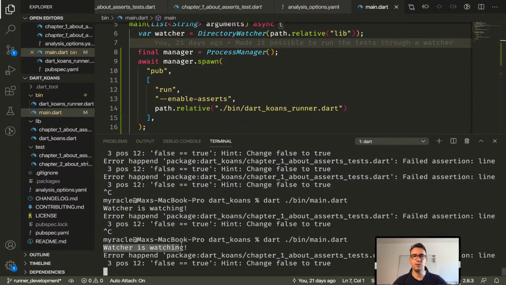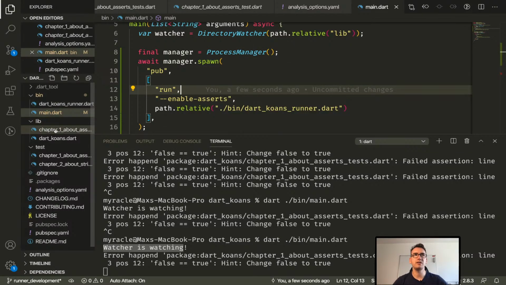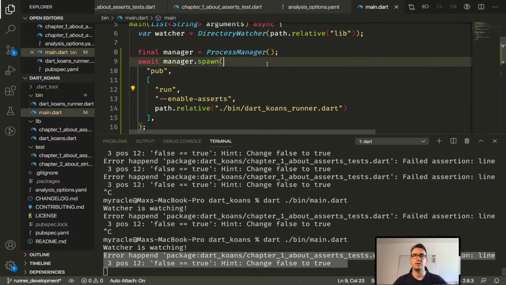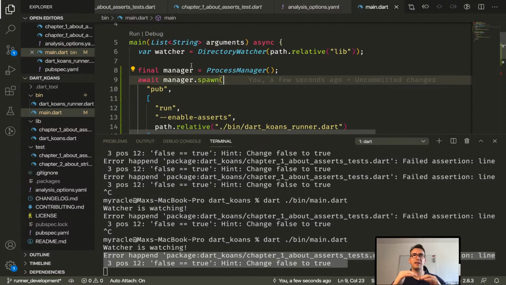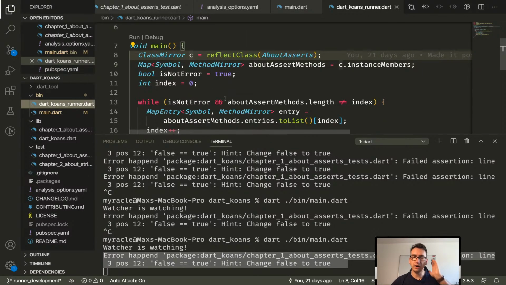Perfect. So we get the watcher is watching. That's perfect. So we know now that whenever we go into the Koans and change something, the process manager is running again, and we also get the error messages. So it would be just better if we have that in the right order. And instead of watcher is watching, we would have a better message. So there's so much stuff to do.